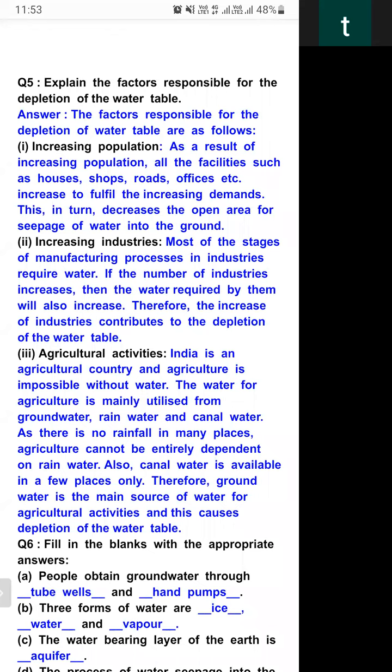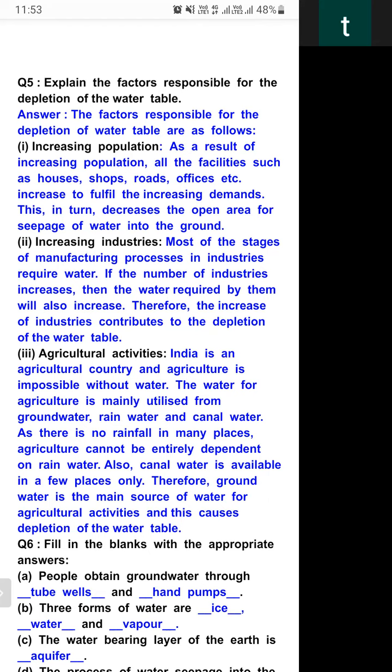So increasing industry is also a major factor for depletion of water table. The third factor, agricultural activity. Yes, student, it is also a major factor. India is an agricultural country, and agriculture is impossible without water. The water for agriculture is mainly utilized from groundwater. Yes, they are getting water from under the ground.